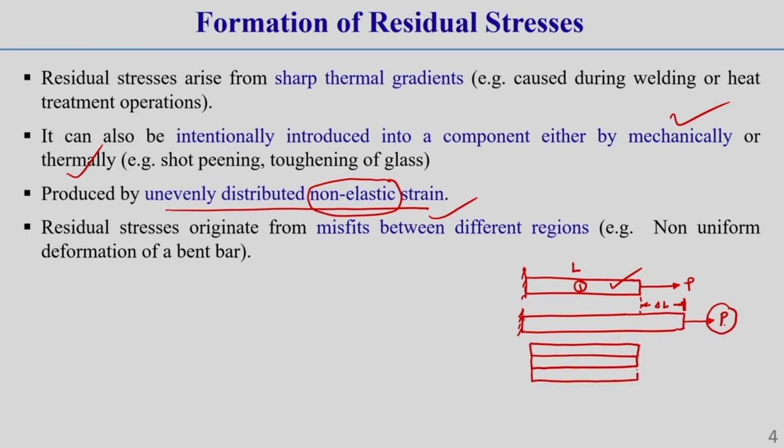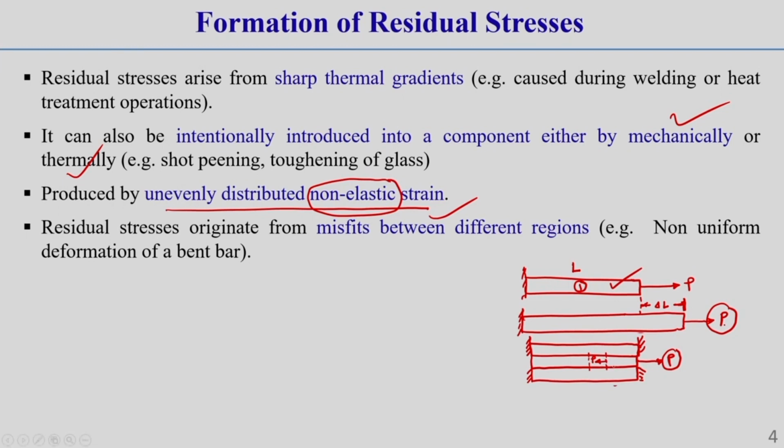It has 3 different layers. Now, just for your understanding, I am showing this. This layer and this layer are in a fixed condition. It is not subjected to any load. Now, it is subjected to some force P. What happens if we take any section in this middle layer? If we take any section, you will get an internal restoring force P, correct, internal restoring force P.